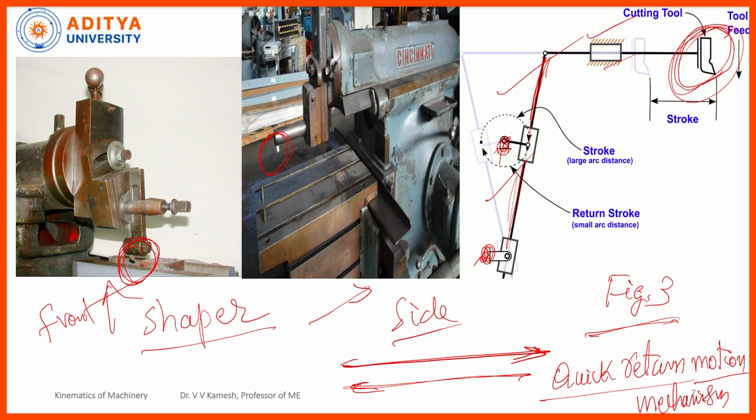So, what is the forward stroke and what is the return stroke? While cutting is done, it is called the forward stroke. If there is no cutting, it is called the return stroke. So, the forward stroke is with one velocity, and the return stroke with another velocity.